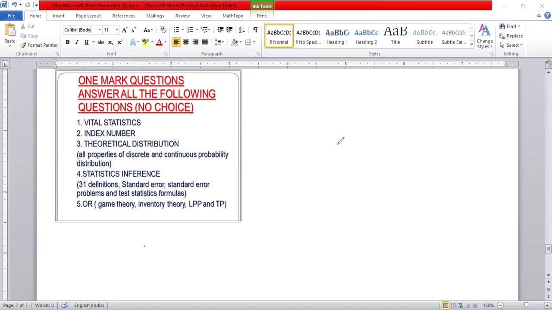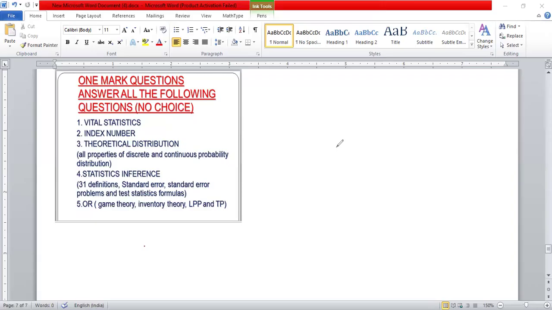In the theory of estimation, there is estimation, estimator, estimate. After that, we have 2 types of estimation: point estimation and interval estimation. After that, confidence interval, confidence coefficient, confidence limit.